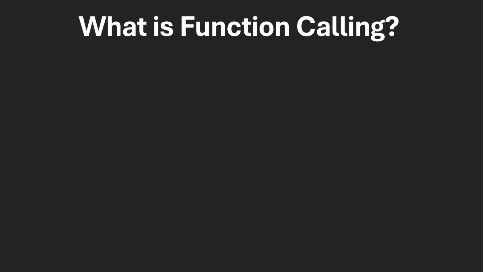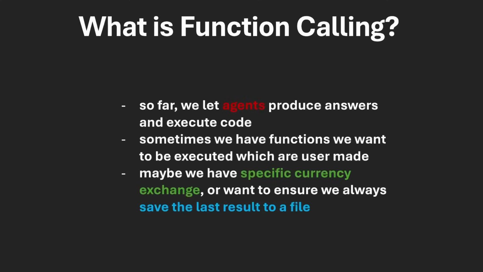Okay, the next topic we're going to talk about is called function calling. Now this can be a little bit more advanced, but I know you can do this. So far, we've let agents produce answers and execute the code. But maybe we have user-defined functions that we want these agents to execute. For example, maybe we have a specific currency exchange function, or we want to ensure we always save the last result in the chat history to a file.